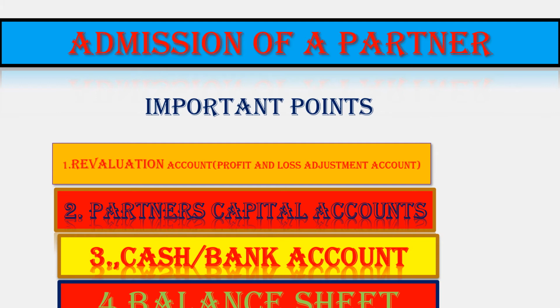Whatever premium or goodwill has been paid by the new coming partner, by premium or by new coming partner capital account. If they have withdrawn the goodwill, to bank or to cash. If any general reserve or profit and loss is appearing in the balance sheet, if it is on the liability side, it is undistributed reserve.